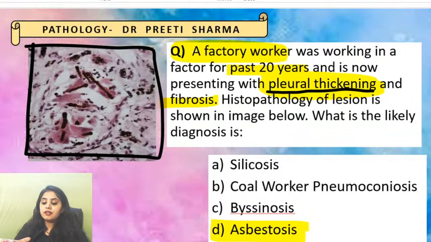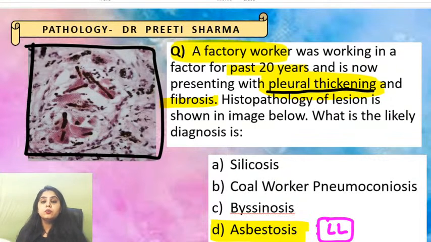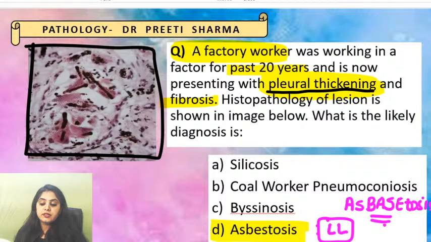If I had asked what the lobe predilection is, which lobe of the lung it is going to involve, the upper lobe or the lower lobe, as I see many of you answering, remember that asbestos usually tends to affect the lower lobe, the base of the lung. That is the reason many of us also call it asbestosis, because base involvement is going to be noted. Is this okay with everyone?